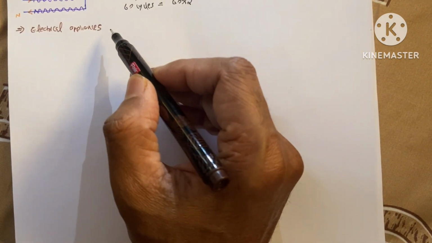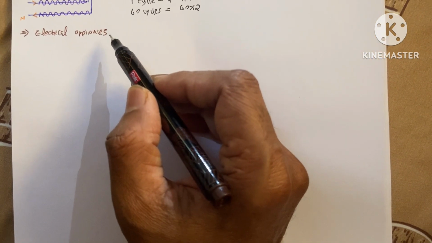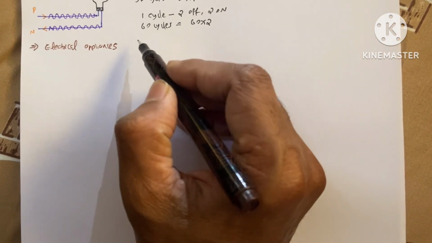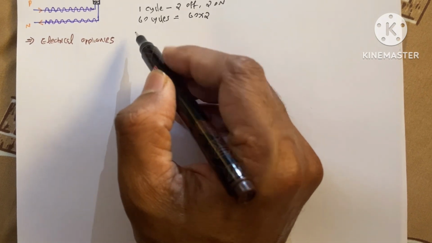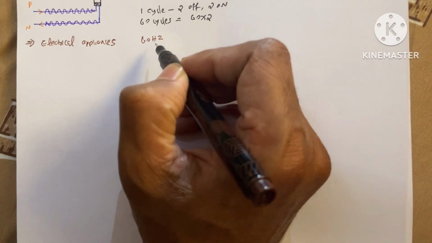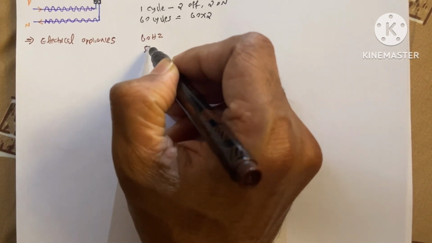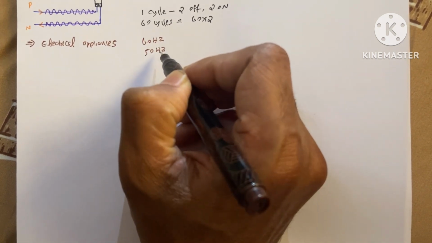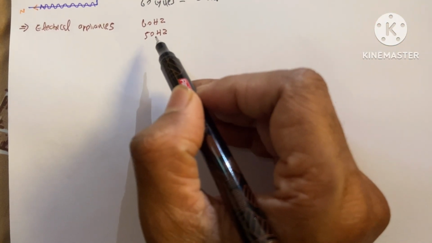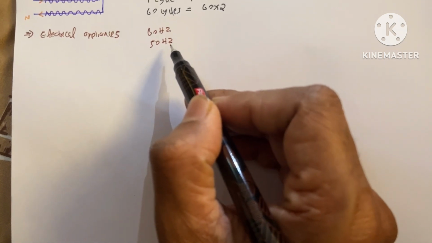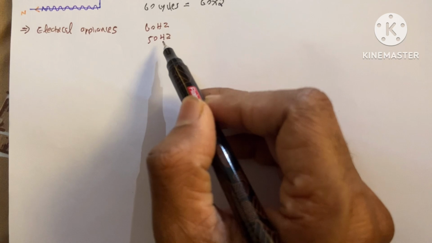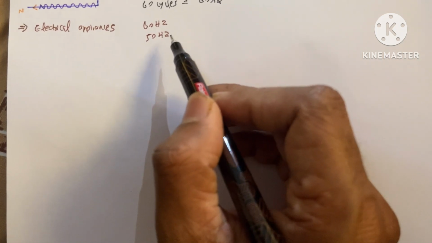In each specific country, the electrical appliances are made for a specific frequency. For example, in the US, all the electrical appliances are made for 60 hertz because their frequency is 60 hertz. But in India, it will be 50 hertz electrical appliances. Suppose we use an electrical appliance which is rated for 50 hertz and plug it into a 60 hertz power supply, then that electrical appliance will gradually get damaged.